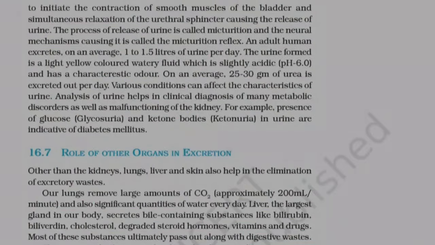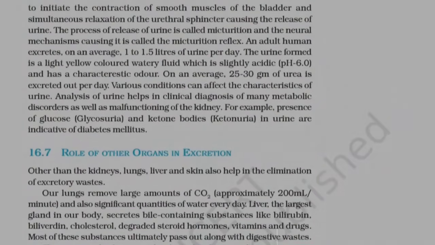Various conditions can affect the characteristics of urine. Analysis of urine helps in clinical diagnosis of many metabolic disorders, as well as malfunctioning of the kidney. For example, presence of glucose, glycosuria, and ketone bodies, ketonuria, in urine are indicative of diabetes mellitus.